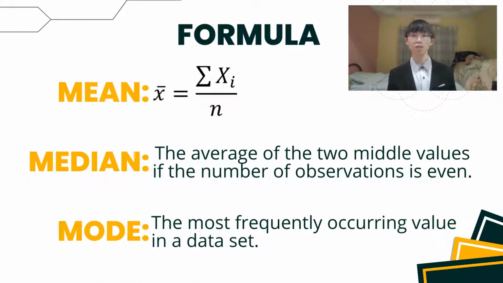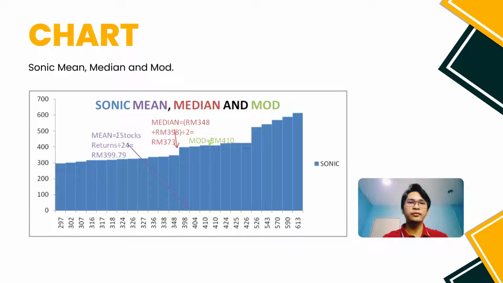Mean equals the total of observations divided by the number of data. Median is the average of the two middle values as the number of observations is even, while mode is the most frequently occurring value in the dataset. For the Sony mean, median and mode, we arranged the values in ascending order from the lowest value to the highest value. For the mean, we summed up all the stock returns and divided by 24.